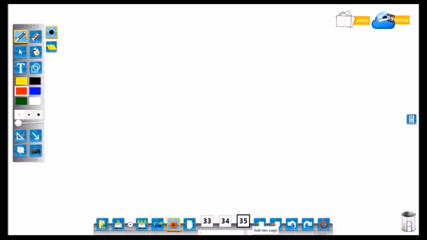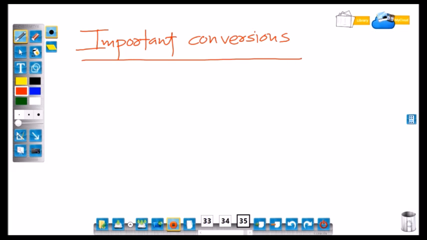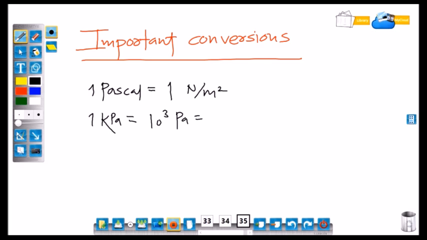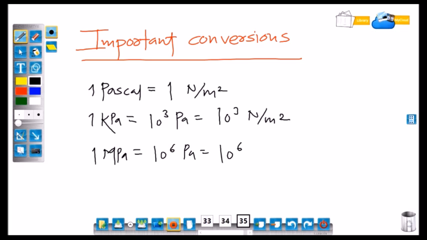Important conversions. 1 Pascal is equal to 1 Newton per meter square. 1 kilopascal is equal to 10 raised to 3 Pascal, that is 1000 Newton per meter square. 1 megapascal is 10 raised to 6 Pascal, that is equal to 10 raised to 6 Newton per meter square, equal to 1 Newton per mm square. Please remember, these conversions are very important.